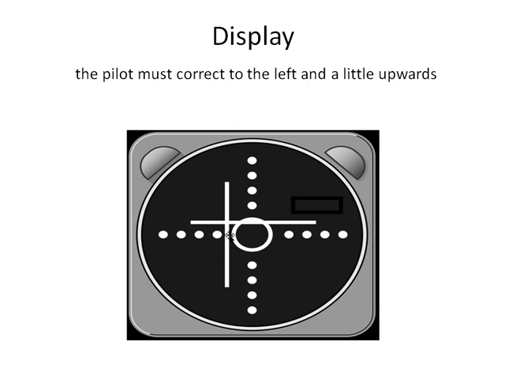The indication is dead opposite to how we are getting here. The arrow mark, there are two lines crossing, which means that the pilot must correct to the left and a little upwards. Though it is showing upwards and to the left, actually the correction must be done to the left and a little upwards. So it is opposite to what we analyze generally. So the pilot will automatically correct once he sees this particular display.